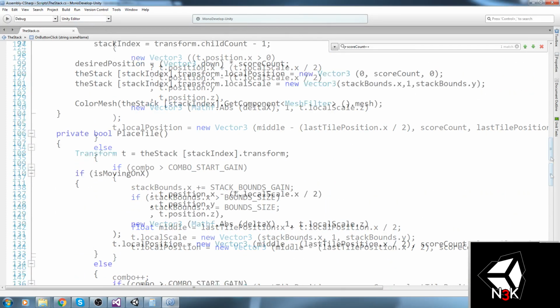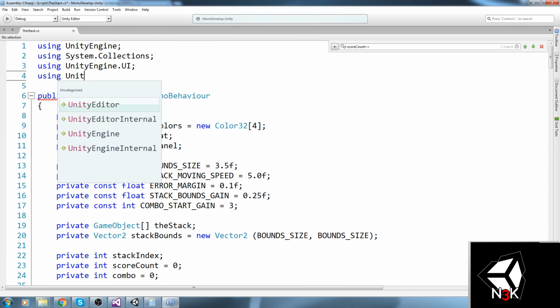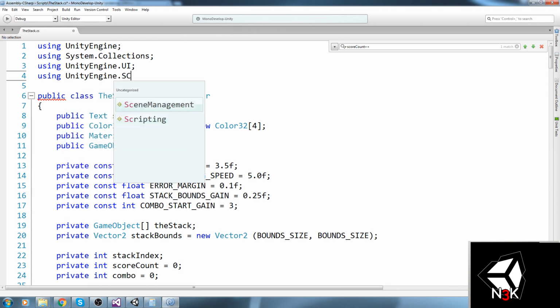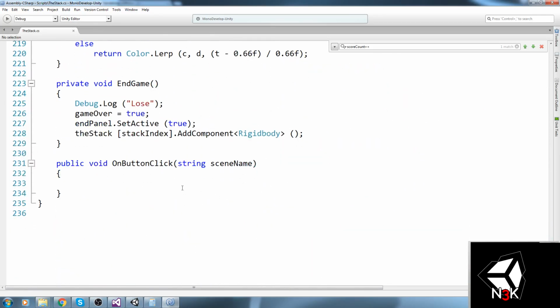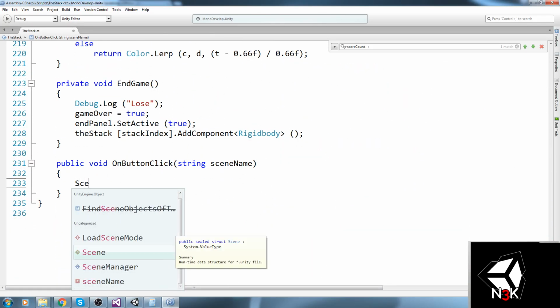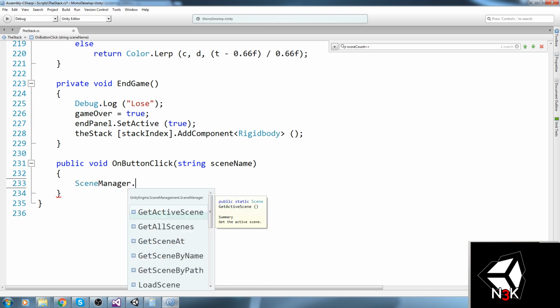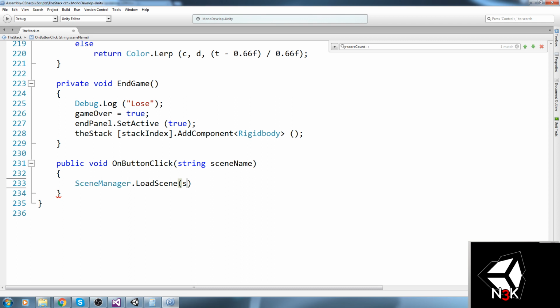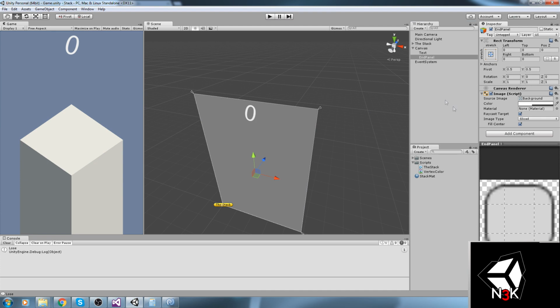So let's go back up using UnityEngine.SceneManagement around here. So we're going to do SceneManager.LoadScene, and we're going to load the scene name. Okay, now whenever we make buttons, we can simply plug them on this function and then give them a string parameter. So let's do that right now.